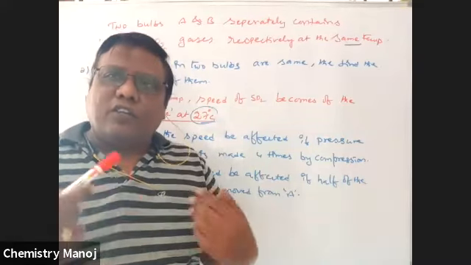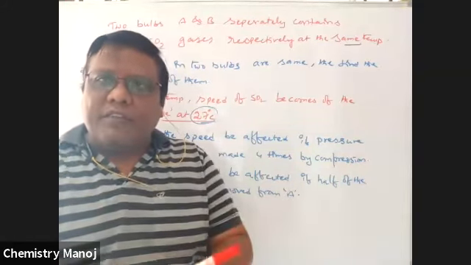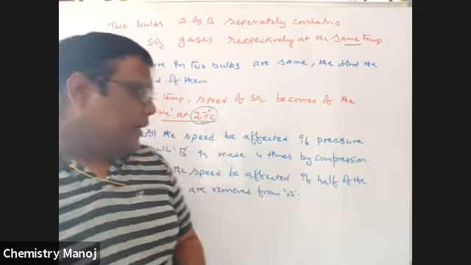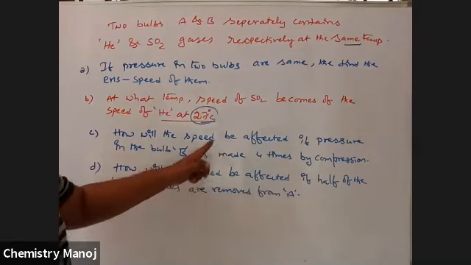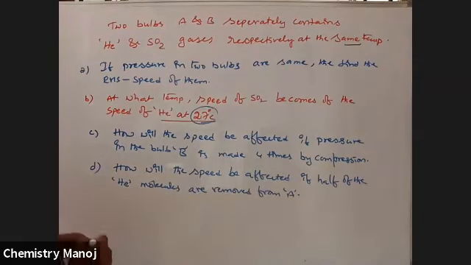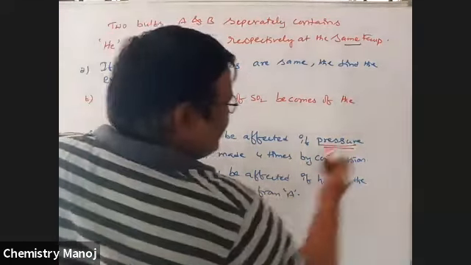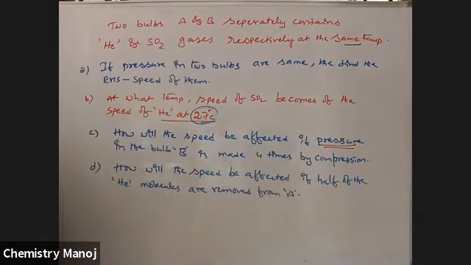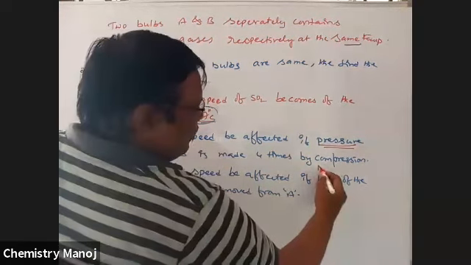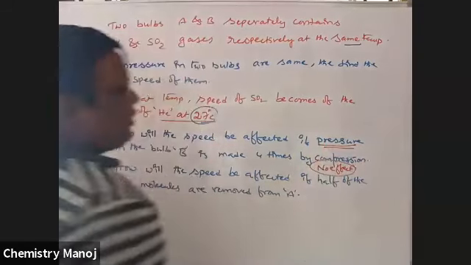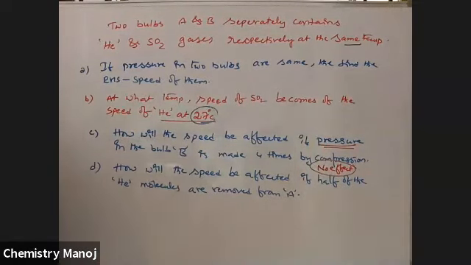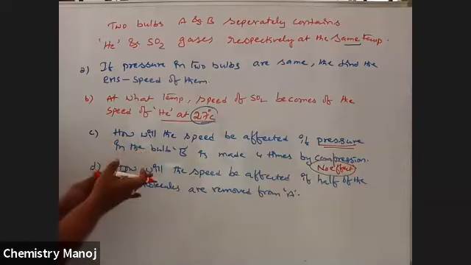Pressure is changed, but pressure has no effect. So the answer is no effect, because the velocity depends on nature of the gas and temperature only.